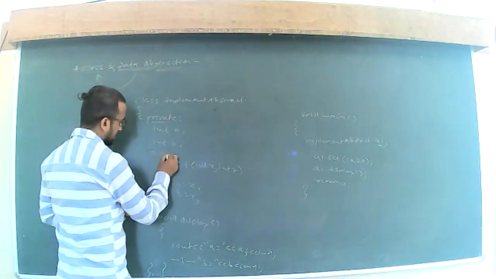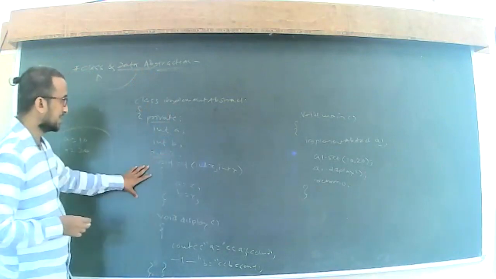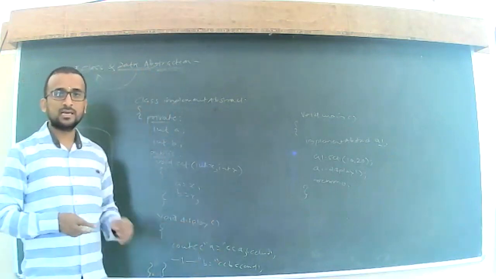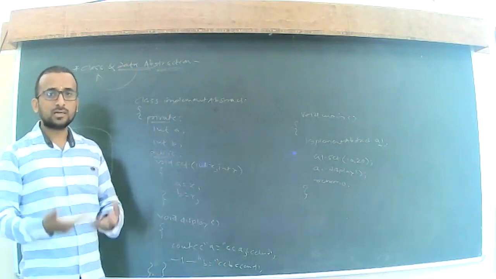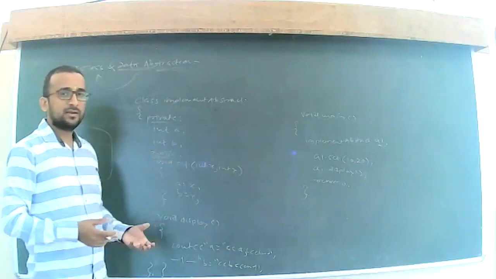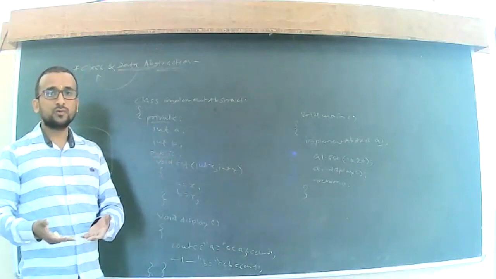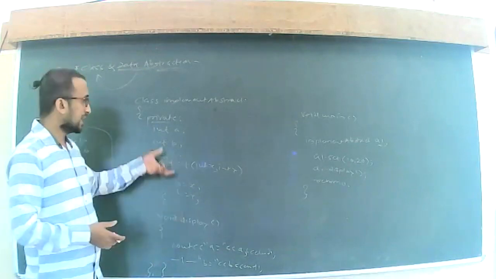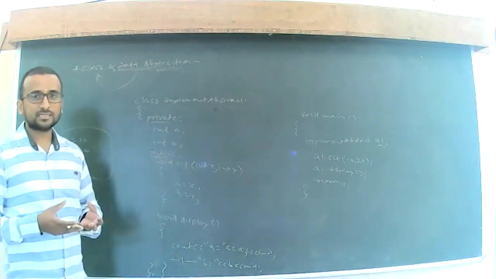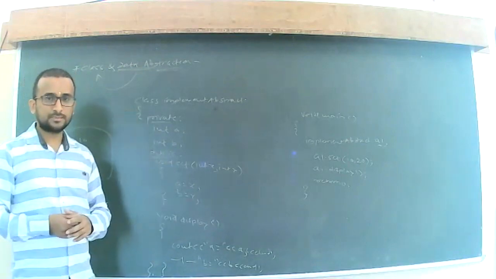We can also put here public, with the help of which we can say that the void set and void display member functions can be accessible by other classes. So with the help of void set and void display, we can make use of these member functions in other classes also where we want to perform the same kind of functionality. Okay, so this is nothing but the data abstraction that we can implement with the help of C++ programs.